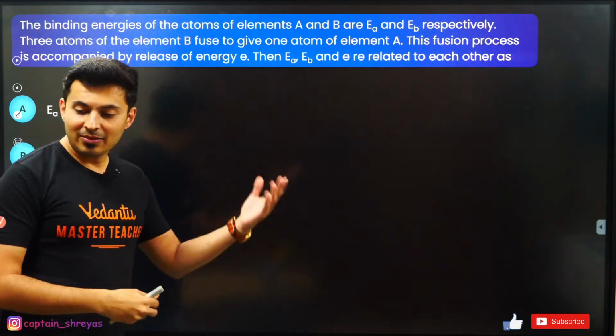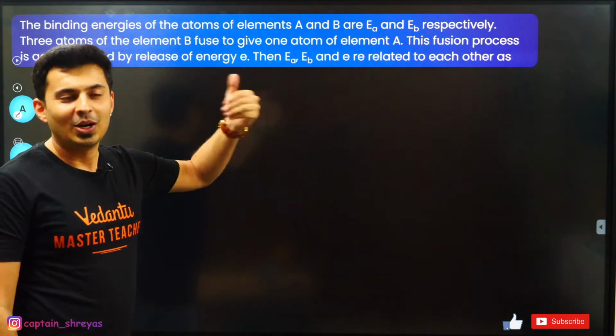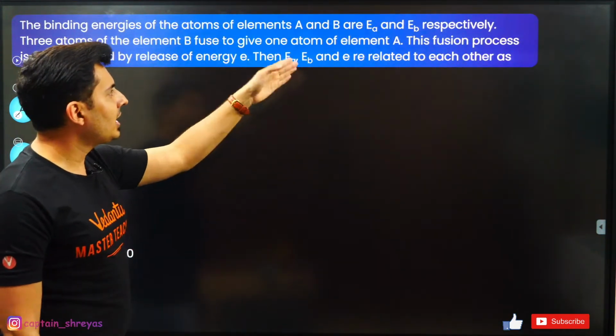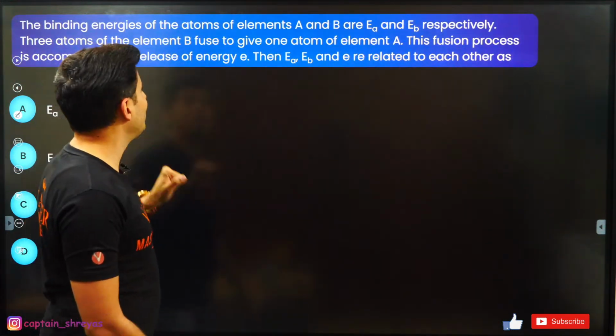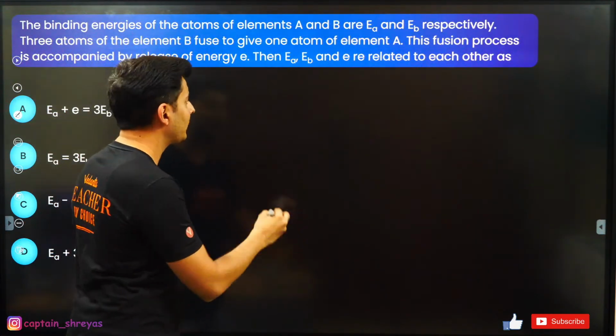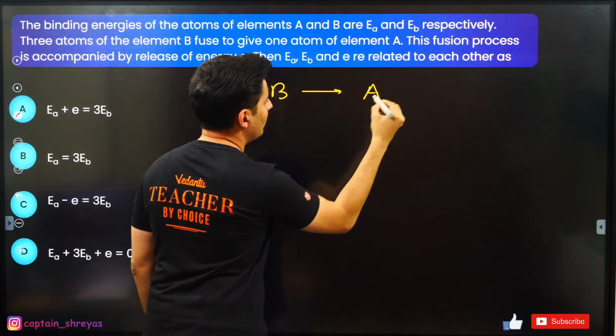Okay, welcome bacha. Let's try to solve the question now. Let's try to analyze the reaction. Okay, try to think what is the reaction. Element A and B are related to each other. How are they related? 3 atoms of B fuse together to give 1 atom of A.